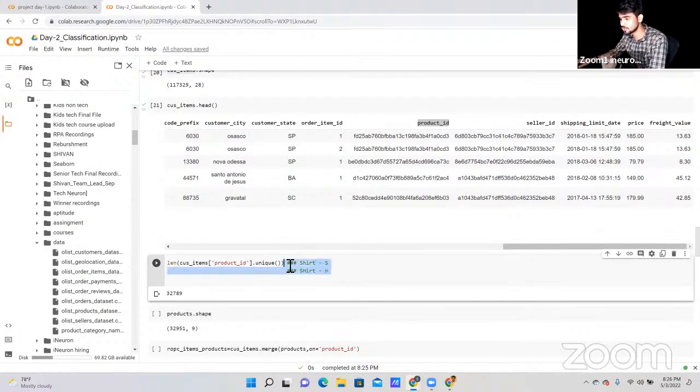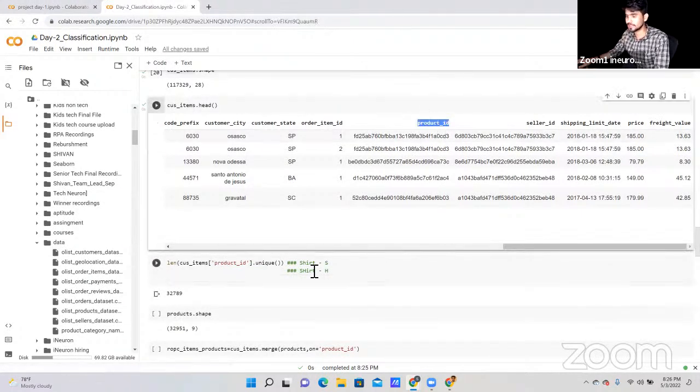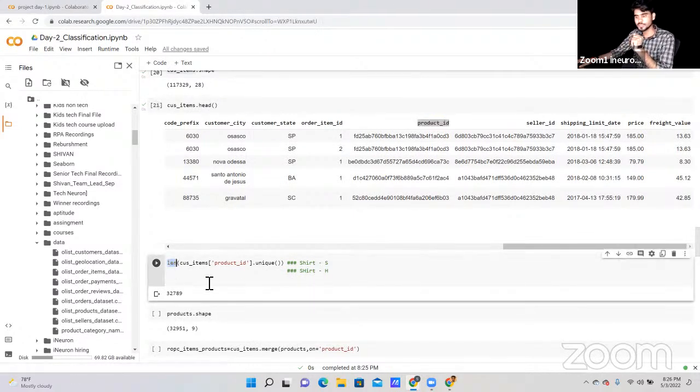So that's why I'm going to check the unique IDs for this product item. Whatever product IDs we have, I'm going to check the unique ones. For this you can use the len function. Now it's clear, that's great. Okay, fine. Now let's move on.